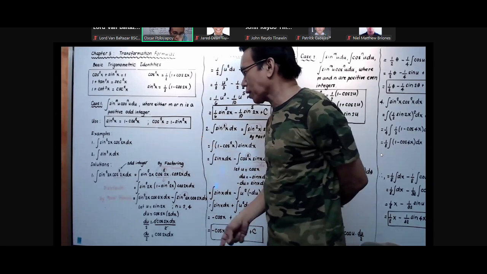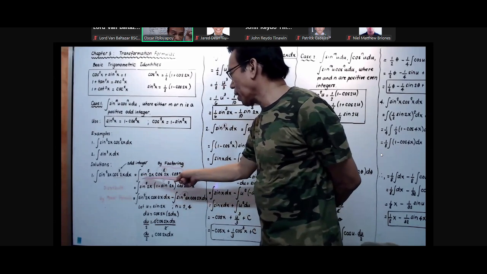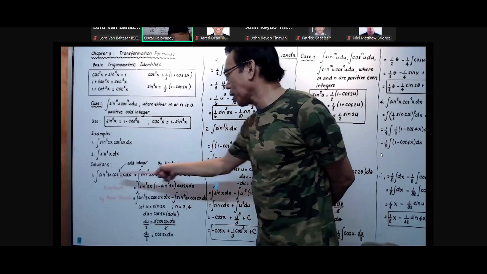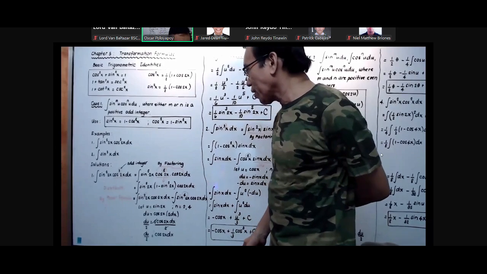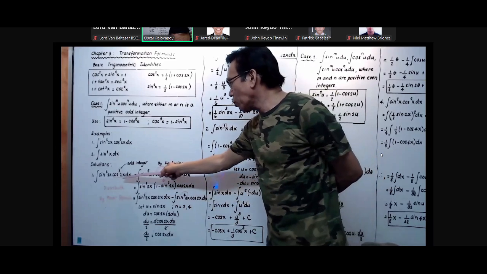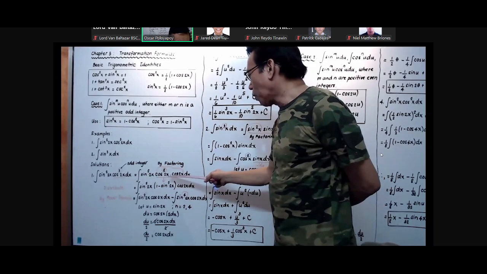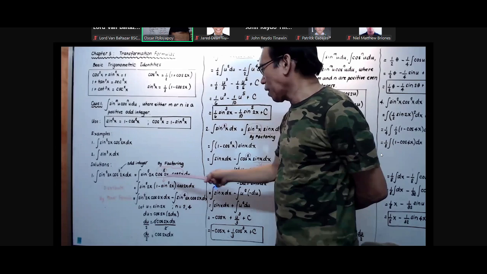cosine squared 2x. So now, again, this is equal to the integration of sine squared 2x, which remains as is because it is an even function or even power. Then cosine cubed 2x becomes cosine squared 2x multiplied by cosine 2x dx. To take note, this is formed by factoring, okay?